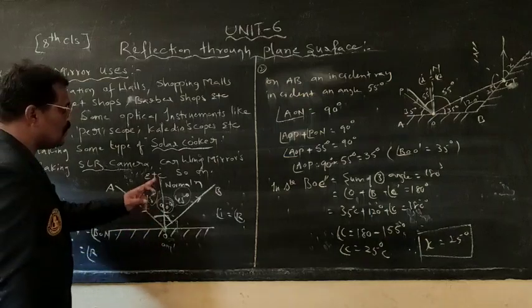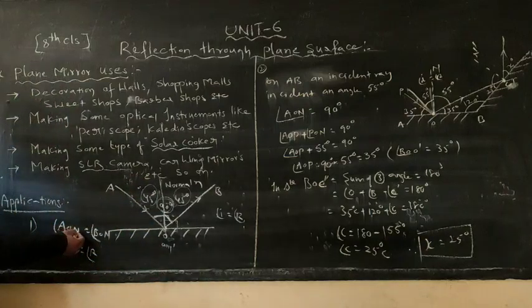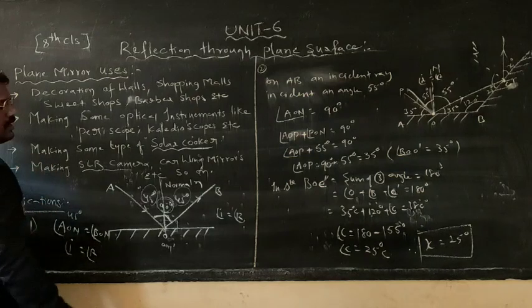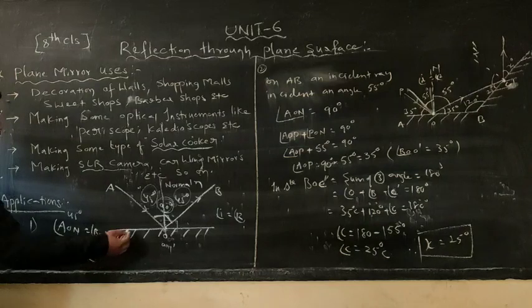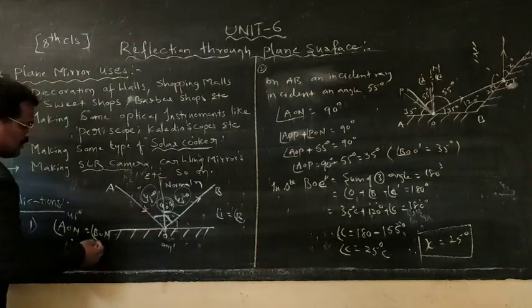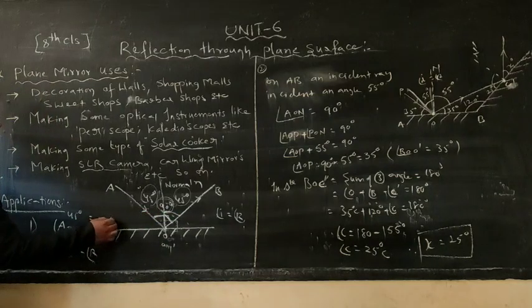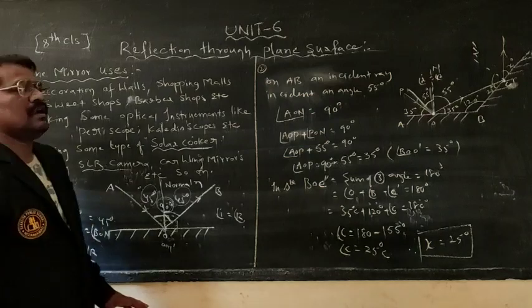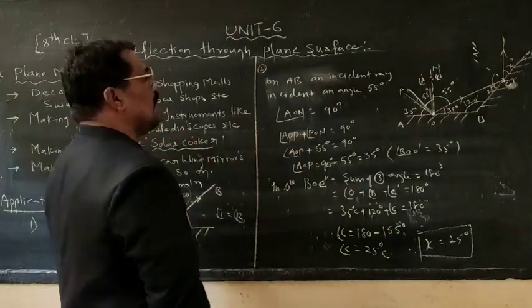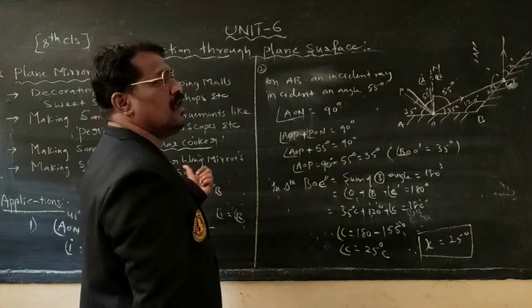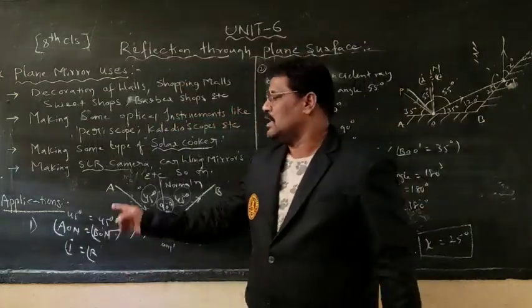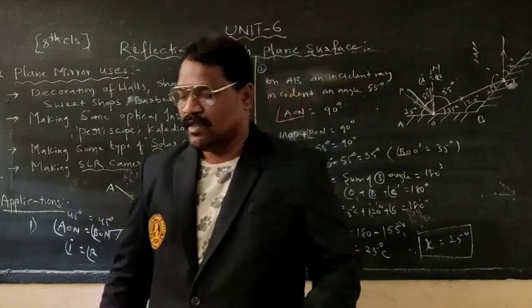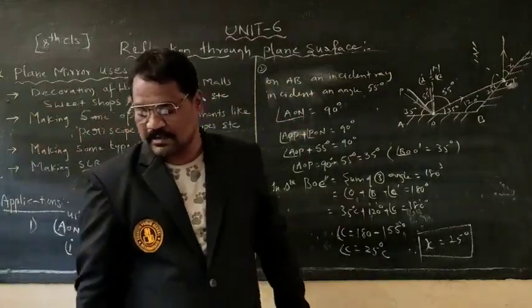Therefore, angle AON, the angle of incidence, is equal to 45 degrees. Angle BON, which is called the angle of reflection, is also equal to 45 degrees. That is, angle of incidence is equal to 45 degrees and angle of reflection is equal to 45 degrees. That is the answer for the question in the application part.